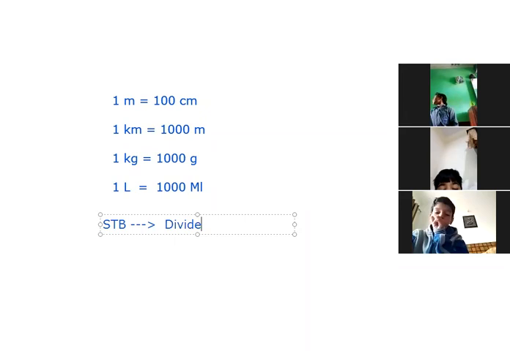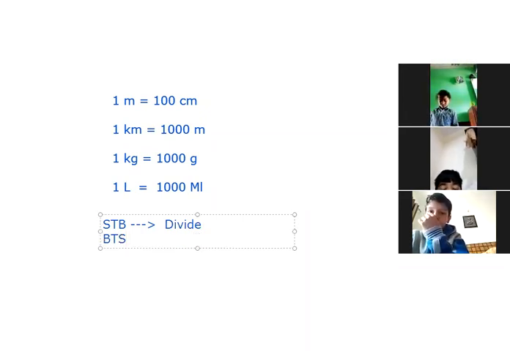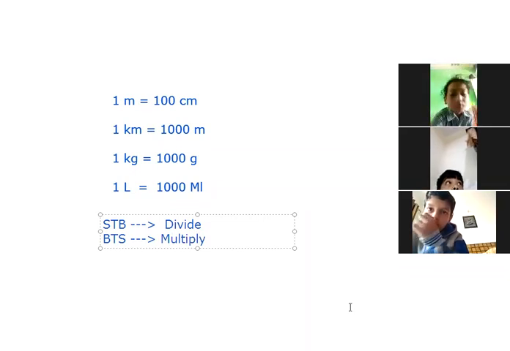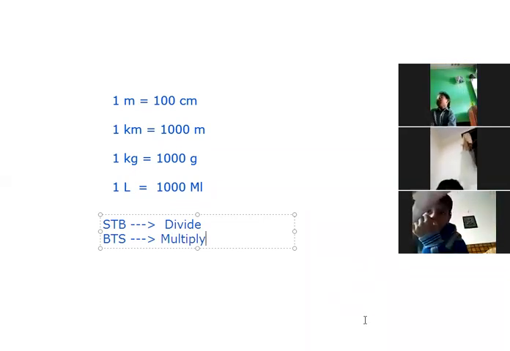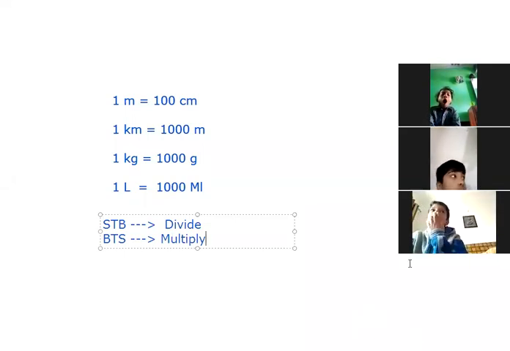Very good. And when we go big to small, we multiply. Very nice. Only this concept and these formulas you have to learn to complete this chapter. We can easily solve all the questions of this chapter. I hope it is clear.